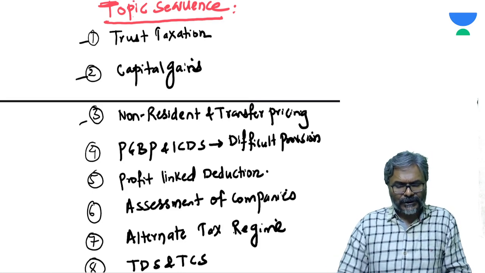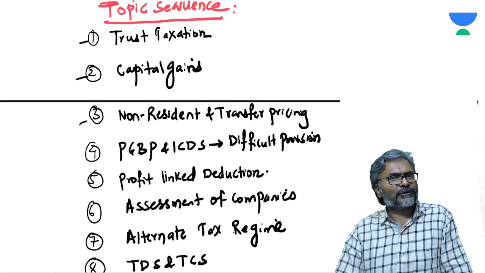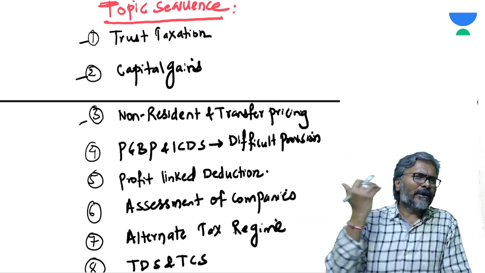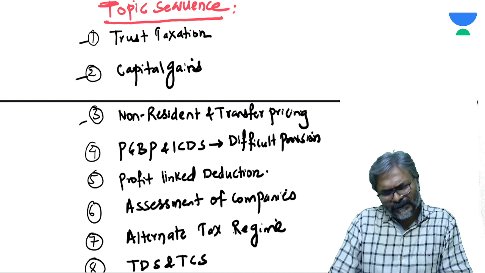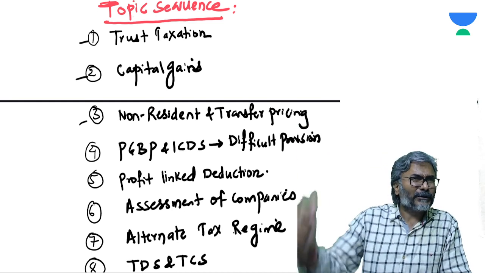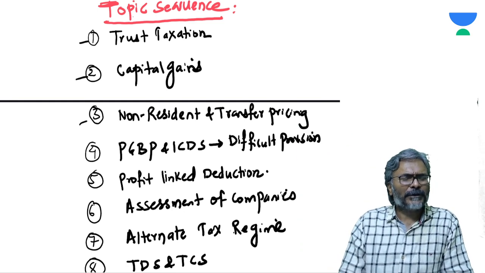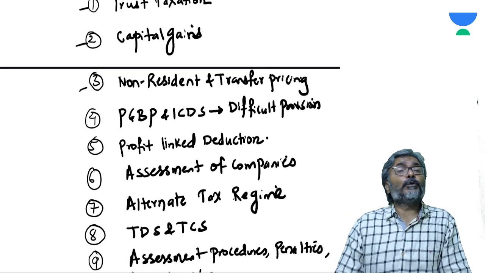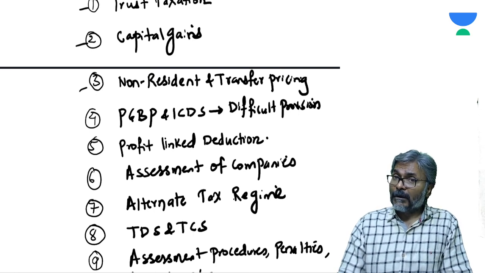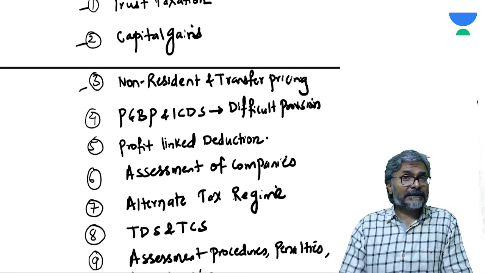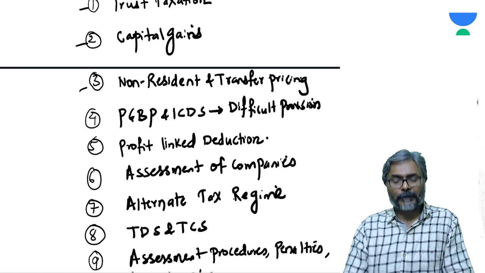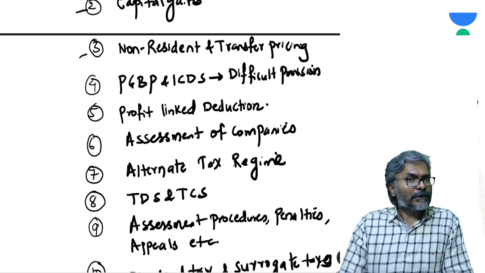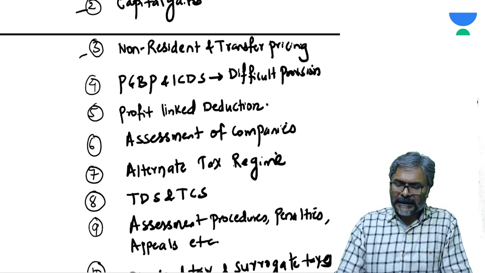So trust taxation, thereafter capital gains, non-resident taxation, transfer pricing. This non-resident and transfer pricing will also include the general anti-avoidance rule and your equalization levy. Also, students, you may be aware there are some theory topics within non-resident taxation. PGBP and ICDS, students, I'm going to take up the difficult areas. All the important and difficult provisions of PGBP and ICDS, I'm going to do. Profit-linked deduction, always an important one. So this is also being considered.